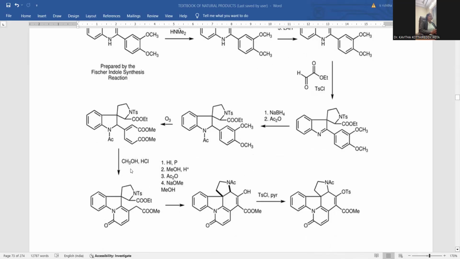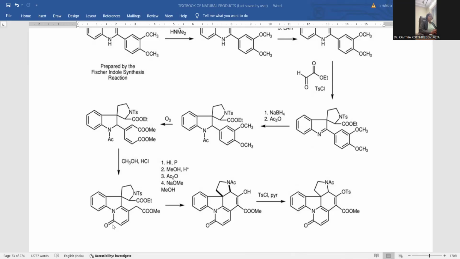Later on, the methanol hydrochloric acid mixture is to be added. Whenever the methanol hydrochloric acid mixture is added, that's supposed to participate in the ring cyclization with this nitrogen atom. Here we have nitrogen with C double bond O CH3, right? That C double bond O CH3 will participate in ring cyclization with this carbon atom, so that here the six-membered pyridine ring is originated with a ketonic functional group.